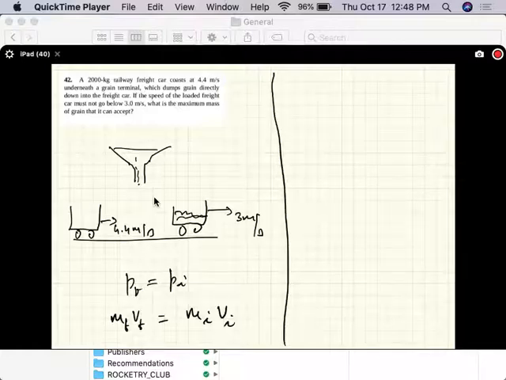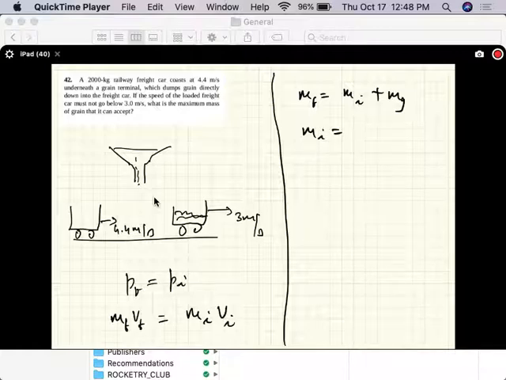So that's a 2000 kg freight car, so that would be 2000 kg. Initial velocity is that, and the question is what is the maximum mass of grain that you can accept? Okay, so let's do this. Final mass of the cart is initial mass of the cart plus mass of the grain.